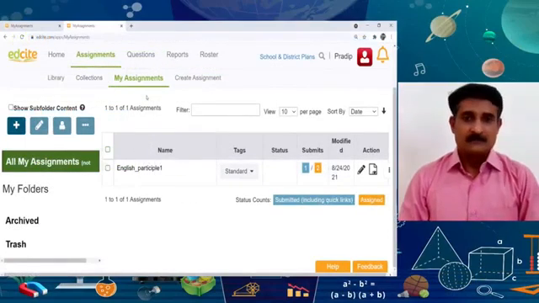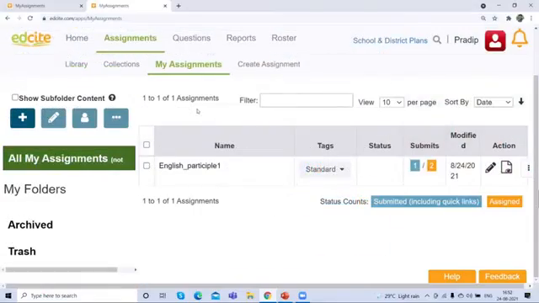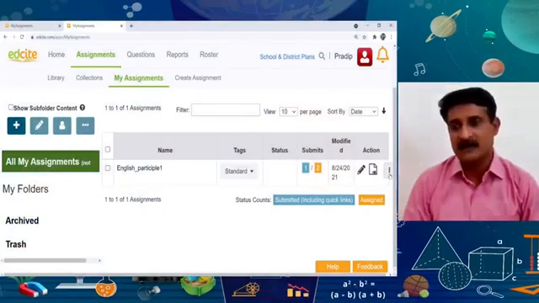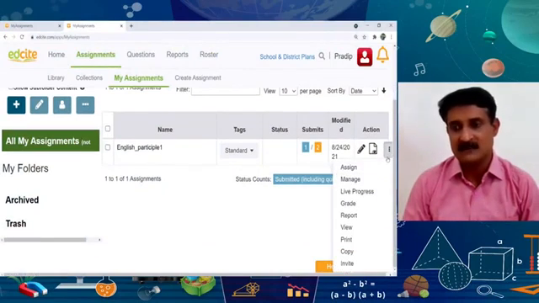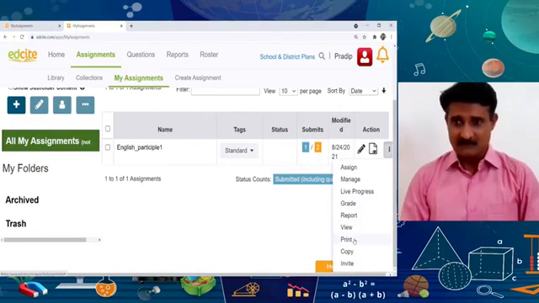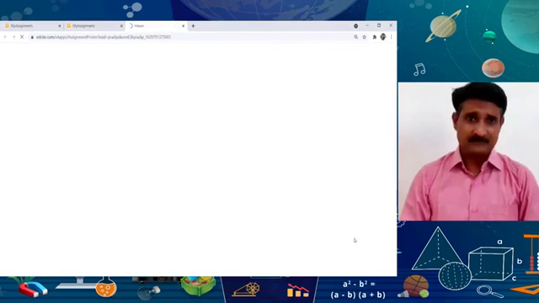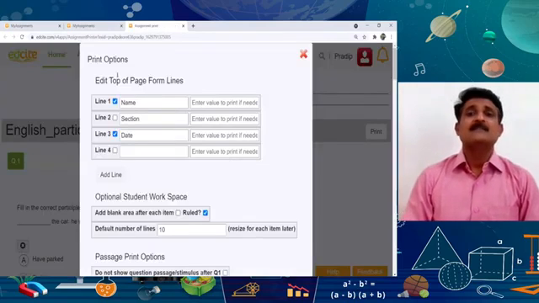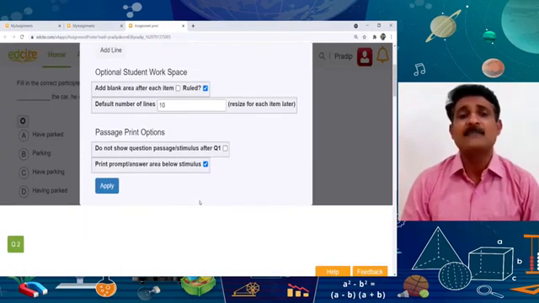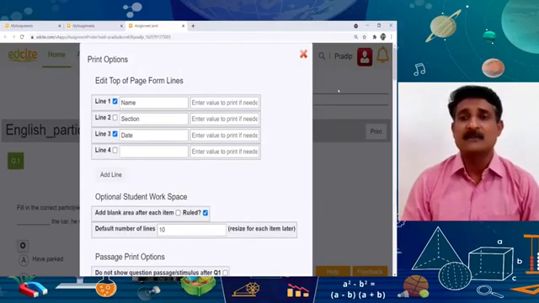And what about the print assignment? If you would like to get this, how can we get the print assignment? Yes, sir. When you see the assignment in my assignment tab, here you can see the action button, and here you can see 3 points. When you click these 3 points, you can see the print button. When you click the print button, you can see the print of the assignment, and you have to apply it. The print will be ready for printing.